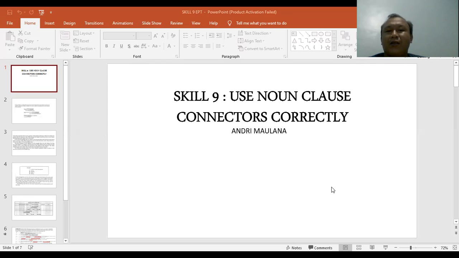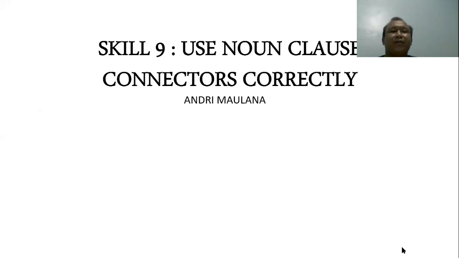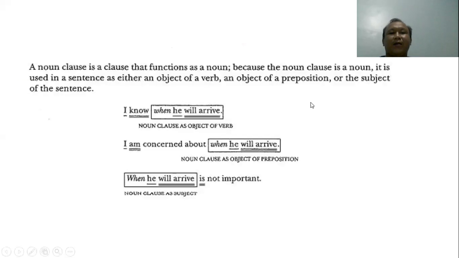Today we will discuss Skill 9: use noun clause connectors correctly. What is a noun clause connector?